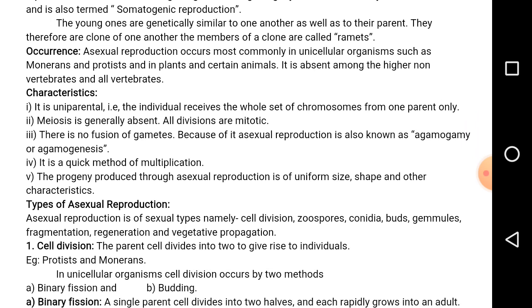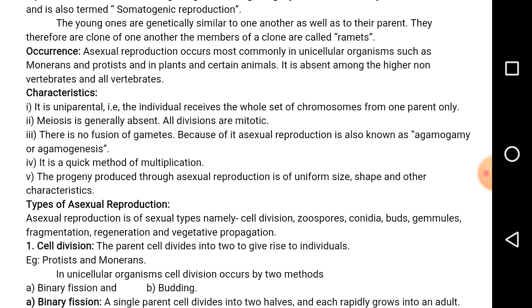So amoeba and bacteria reproduce by binary fission. Euglena and paramecium, binary fission. Entamoeba, multiple fission. So this is in the microorganisms.